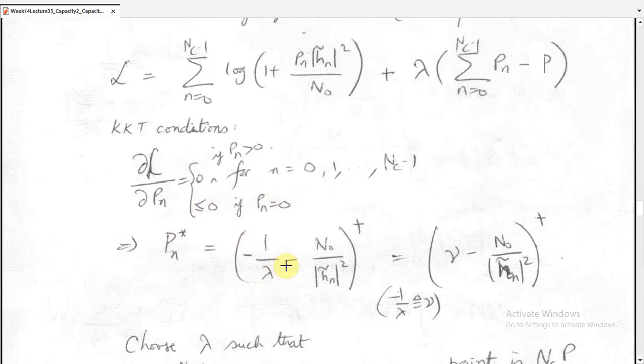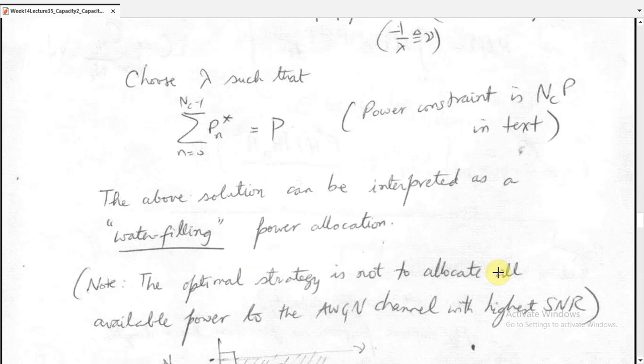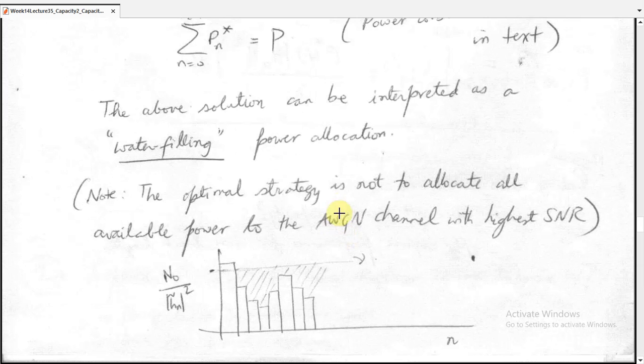So what is P_n star? That is equal to the positive part of minus 1 over lambda minus N_0 over |H_n|^2, where we define V as minus 1 over lambda. What we are seeing here is that we choose V such that the sum of this P_n star power is equal to P. This is the power constraint, as given in the text. The above solution can be interpreted as a water filling power allocation. The optimal strategy is not to allocate all available power to the AWGN channel with the highest SNR. This is V, these are the blocks, and this is the water filling. This point is N_0 over |H_n|^2.